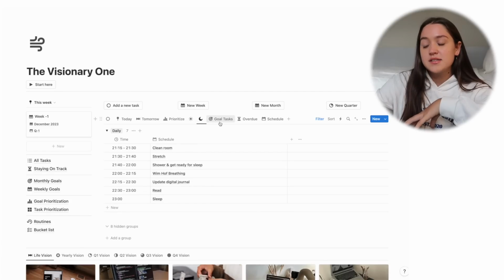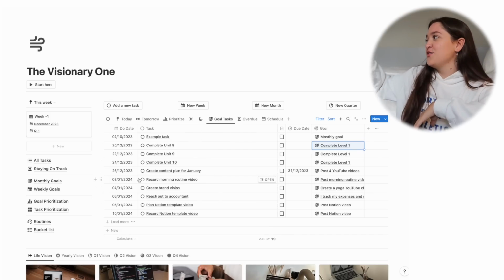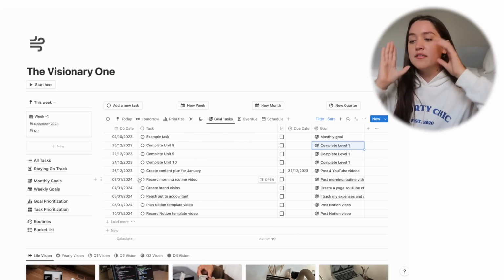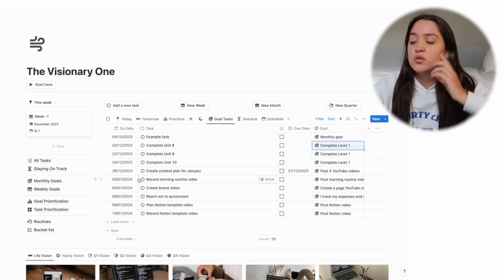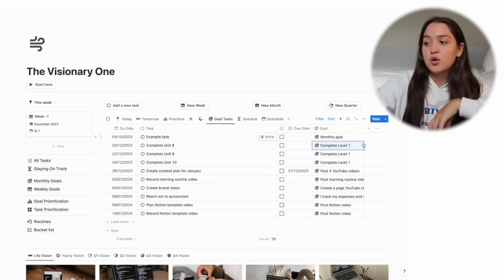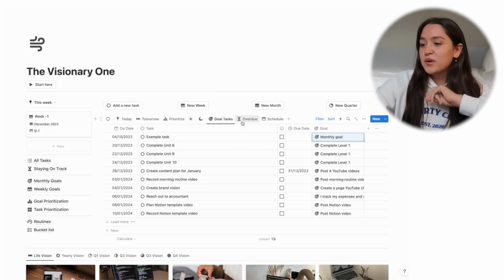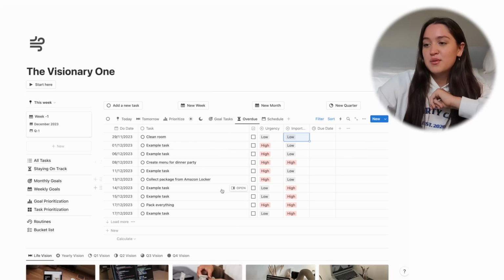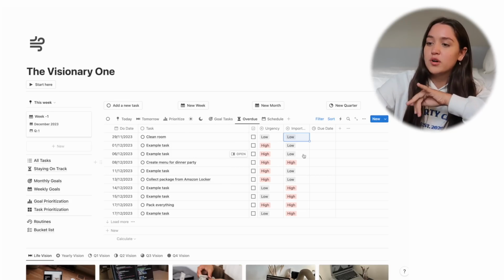Then we have the tasks associated to the goals. So all of these tasks are specifically associated to goals. So like I said earlier, if you have a free day or you have 2 hours of free time and you're like, maybe I should work a little bit on my goals, you can see specifically just the tasks that are associated to a specific goal. And here you can also change the goal around if you need to. Here we have the overdue tasks, which is very important for the visionary one because they get distracted easily and they miss deadlines. So this is very important for the visionary one.